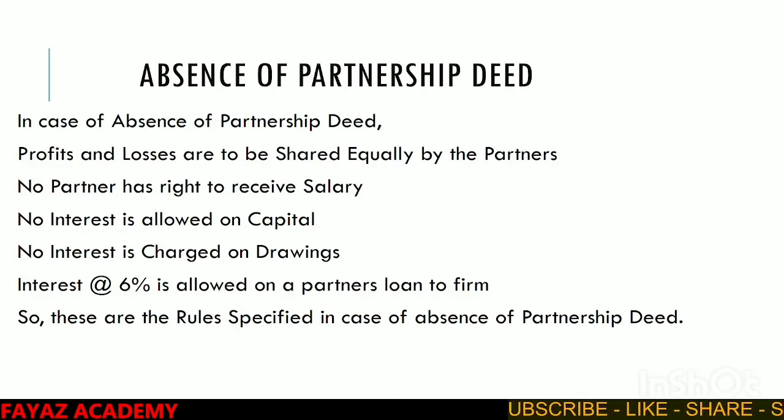Number one, profits and losses to be shared equally by the partners. No partner has the right to receive salary, no interest is allowed on capital, no interest is charged on drawings, and interest at the rate of 6% is allowed on partner's loan to the firm. These are the rules specified in case of absence of partnership deed.